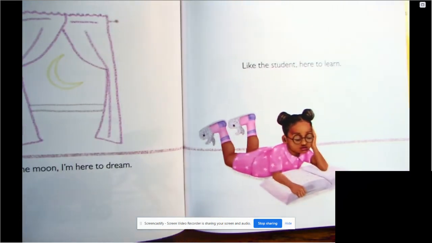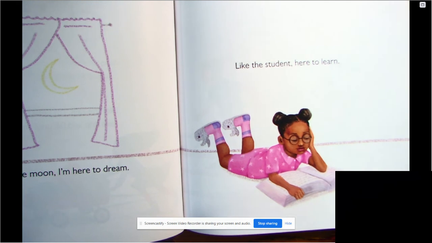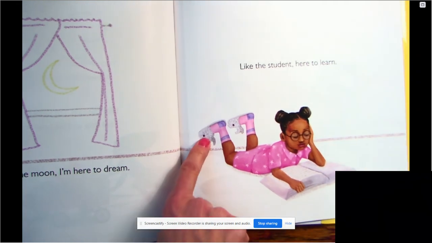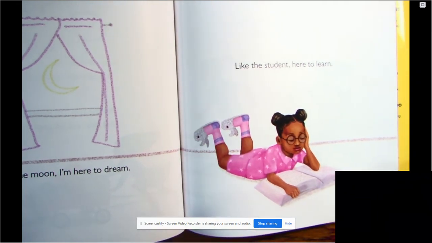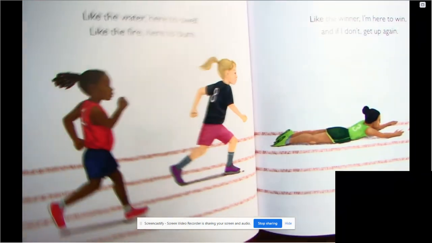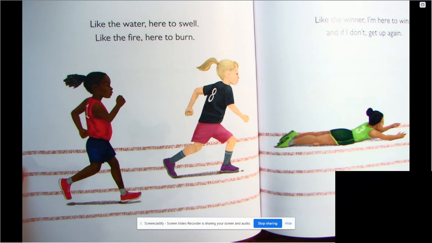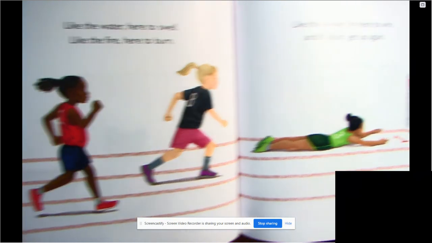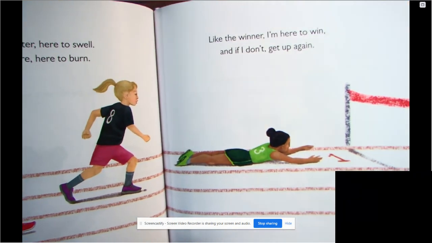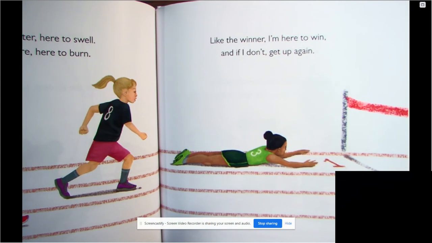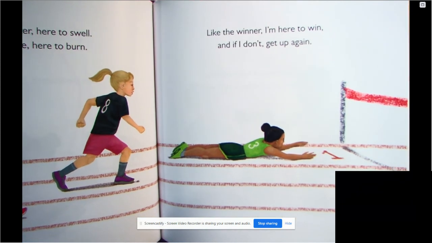Like the student, here to learn. Fun slippers. Like the water, here to swell. Like the fire, here to burn. Like the winner, I'm here to win. And if I don't, get up again.